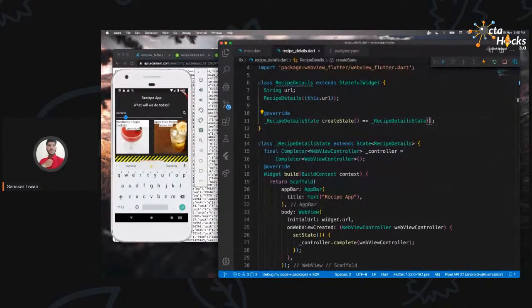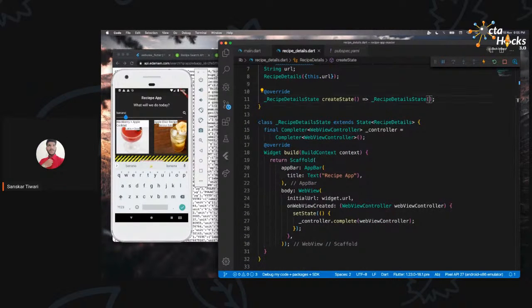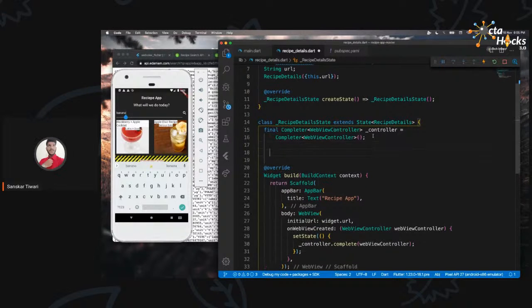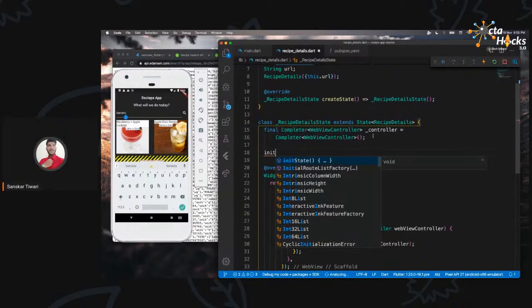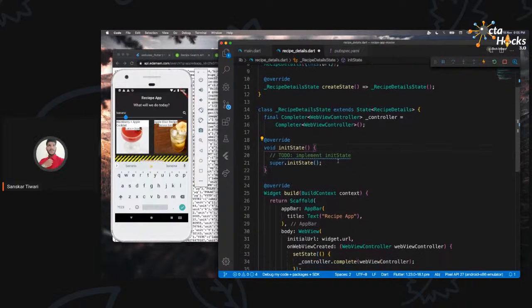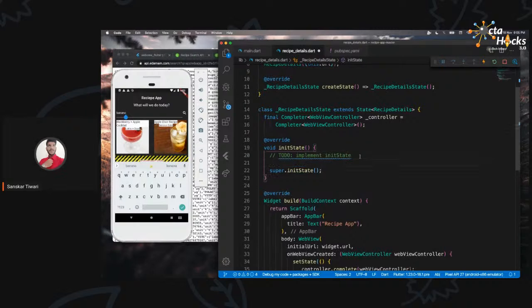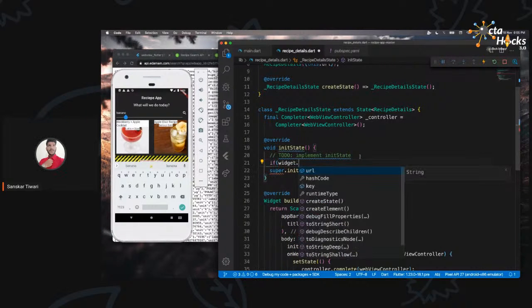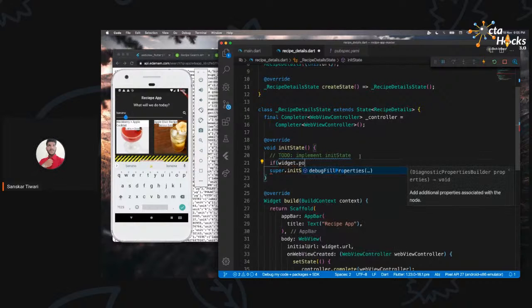What I'm going to do is replace HTTP with HTTPS. As I mentioned before, if we want to do something when that particular widget loads for the first time, we use init state. So that's what I'm going to use. And I'm just going to create a quick function which is just going to convert the URL to HTTPS. I'm going to say widget dot post URL dot contains